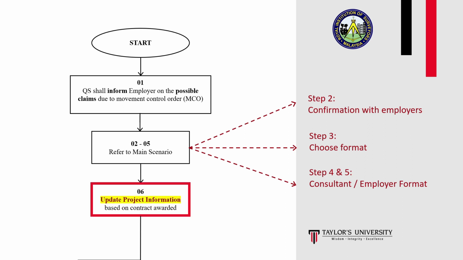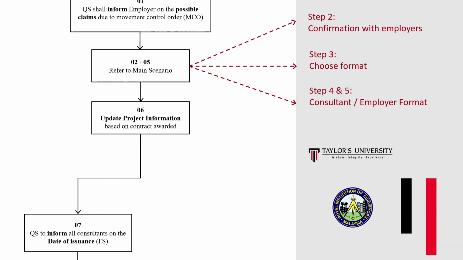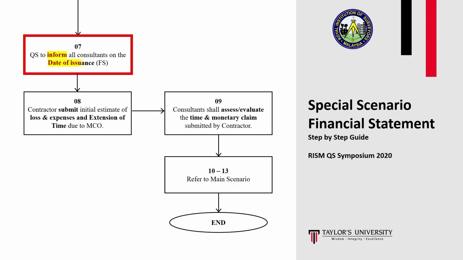For step 6, the process is similar to the main financial statement scenario, but shall incorporate additional information related to work stoppage, estimated extension of time, and associated loss and expense, which shall be updated in tandem with the progress of the MCO. For step 7, QS shall then inform all consultants on the date of issuance of financial statement for the duration of the special financial statement scenario, in this case, the MCO.